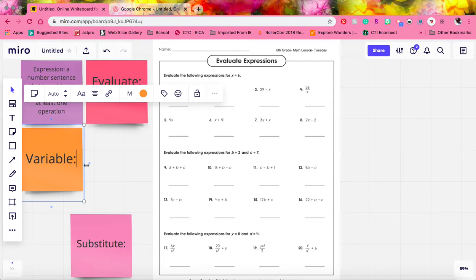A variable is a letter or a symbol that represents a number. And this number, because it's being represented by a letter or a symbol, is unknown. We don't know what that number is.